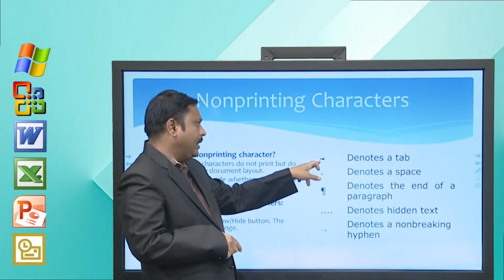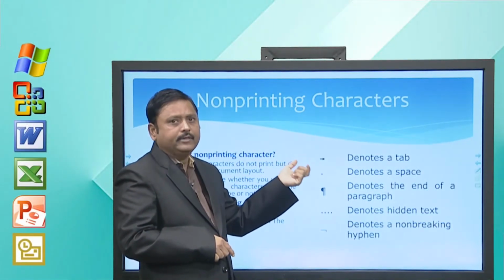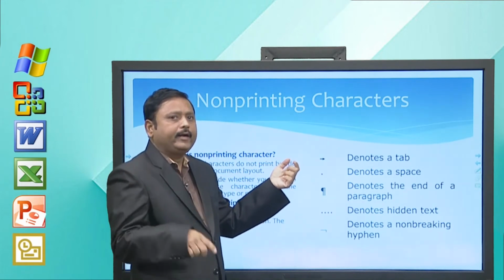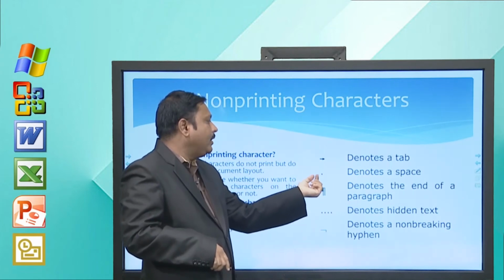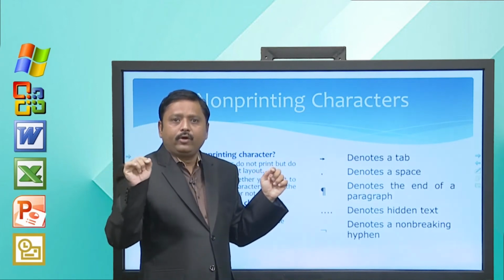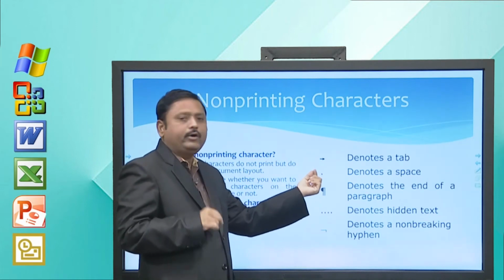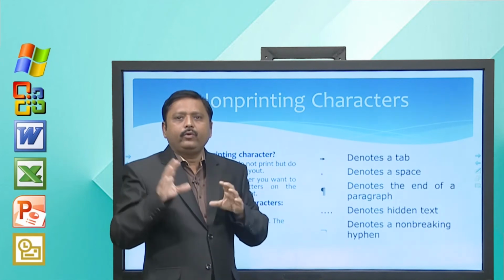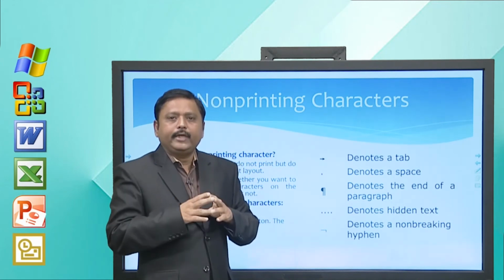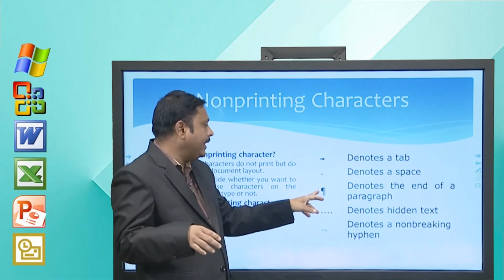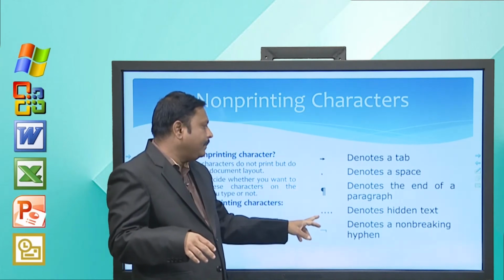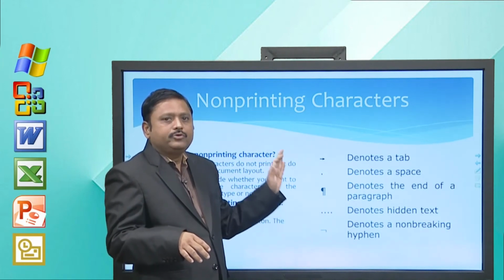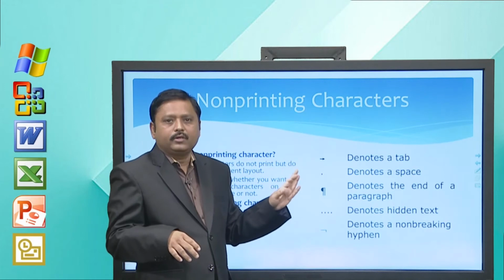These kinds of arrow marks denote a tab. Normally, a tab is not displayed on screen, but when you enable showing non-printing characters, it is displayed as an arrow. Wherever there is a space in your document, it is shown as a single dot, right. And when you press enter, it results in a new paragraph, so the paragraph mark looks something like this. Then if some hidden text is there in your document, it is shown as four dots, right.